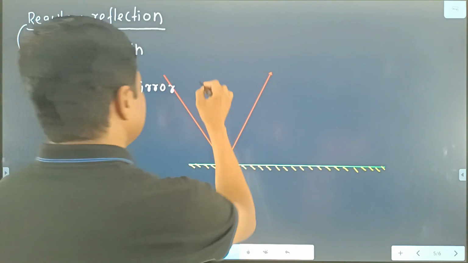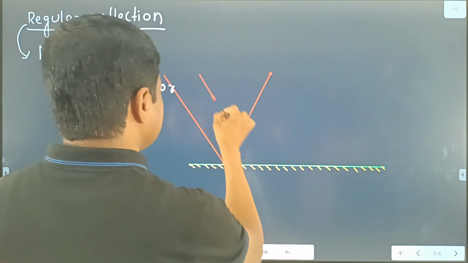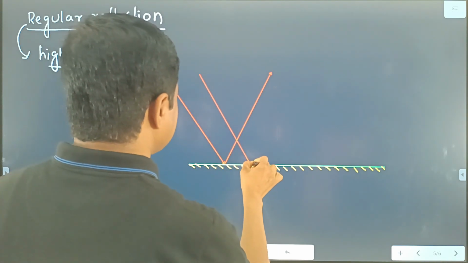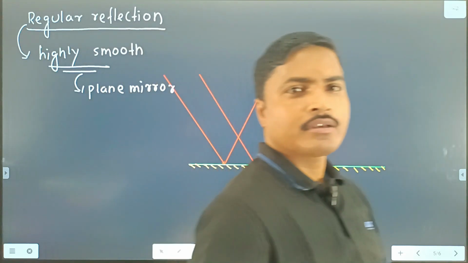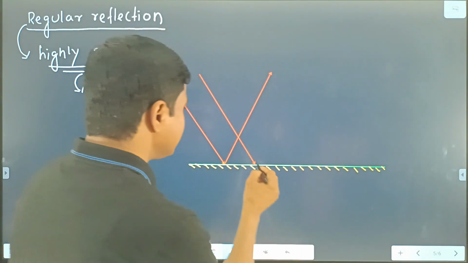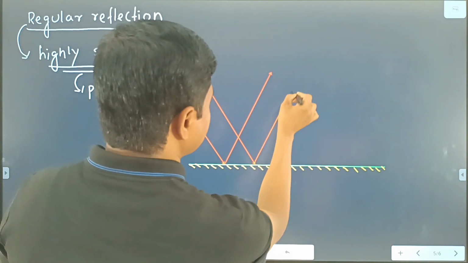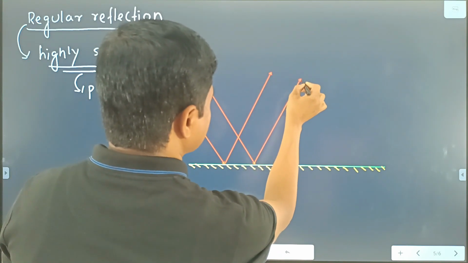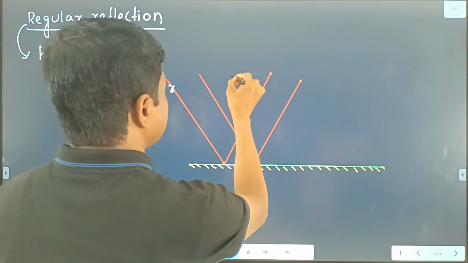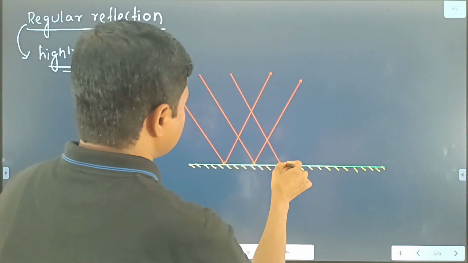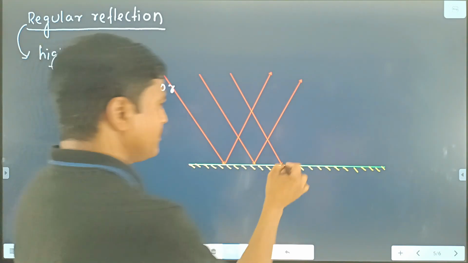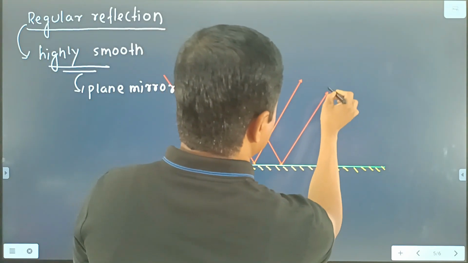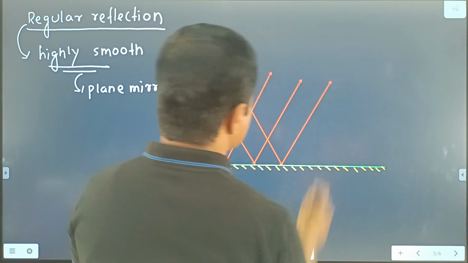Clear? Similarly, we draw another incident ray. This is the second incident ray. Suppose the second incident ray is parallel to the first one. Then what happened? From this point, again the ray is reflected in this direction. Similarly, we draw another incident ray, and the incident ray hits at this point, and after reflection, the ray returns back in this direction.